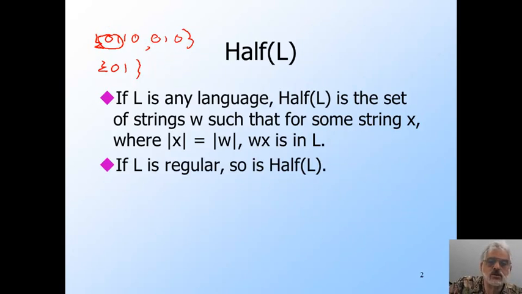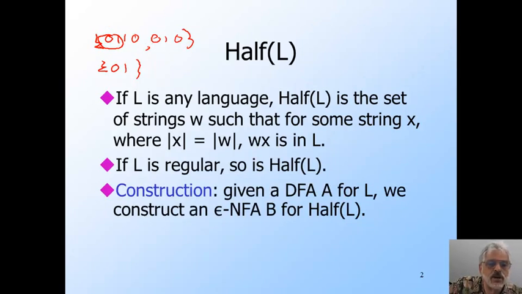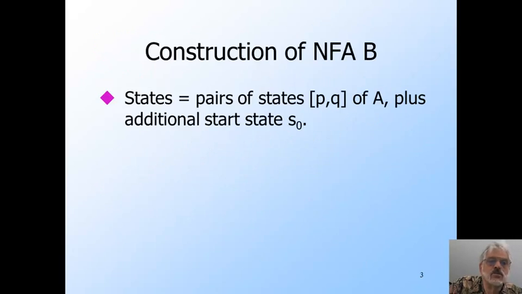We want to prove that if L is regular, then so is half of L. And we're going to start with a DFA called A for L, and we're going to construct an epsilon NFA called B, whose language is half of L. So here's how we're going to construct B from A. First, the states of B are pairs of states of A, plus an additional state S0, which is the start state of B. B starts out in S0, makes one epsilon transition, and from then on never returns to S0.